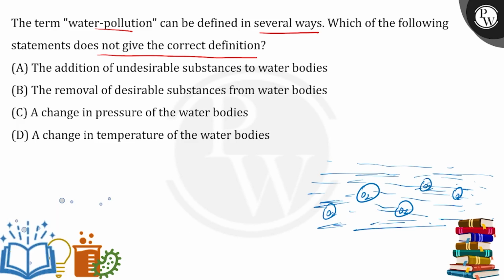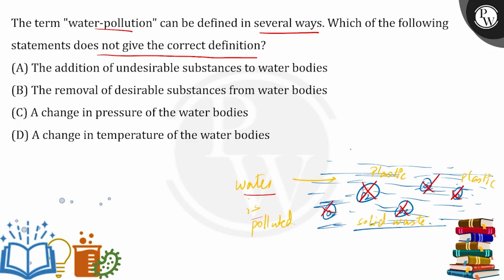Now what happens when we say that this water is polluted? When we say this water is polluted, that means we have thrown a lot of undesirable materials in, or in some way we have removed the desirable substances, like the dissolved oxygen being taken up, right? So in both ways we can define that this water is polluted. Either you add some undesirable substance or you remove the desirable substances.